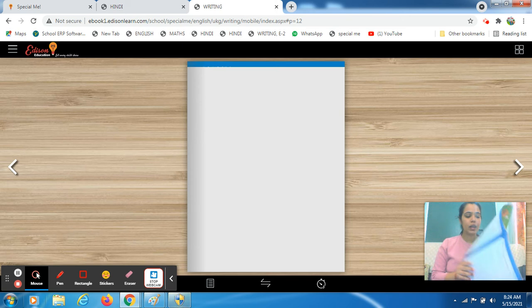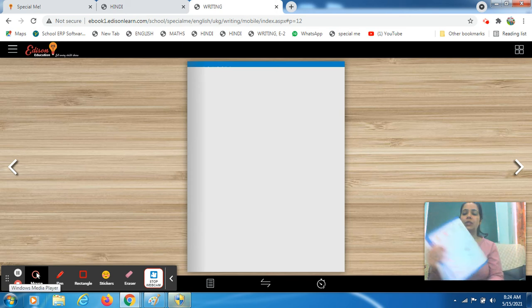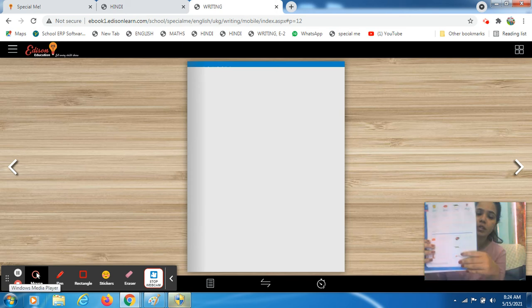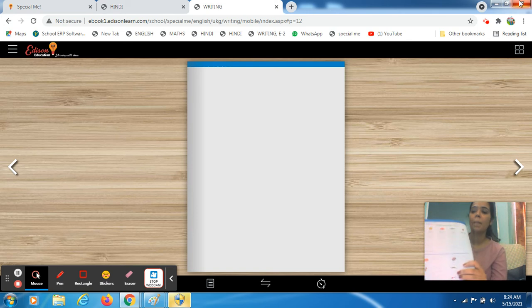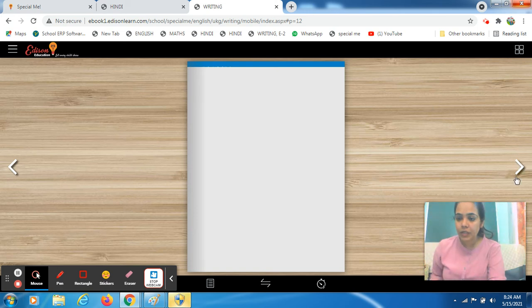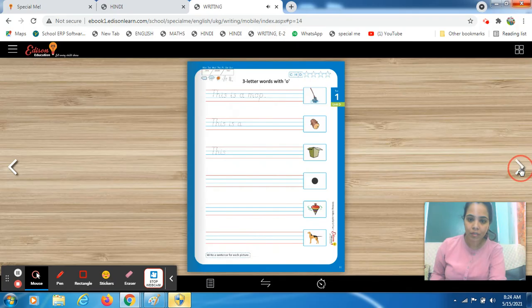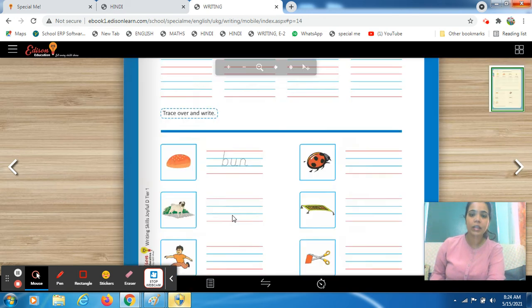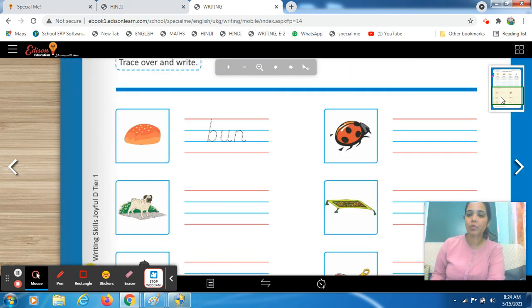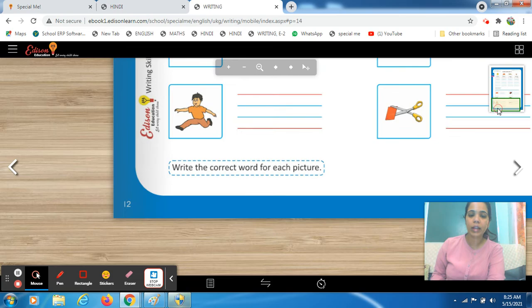This is your page number 12, students. If you want to cross check it, come down and see the number mentioned below. This is your page 12.